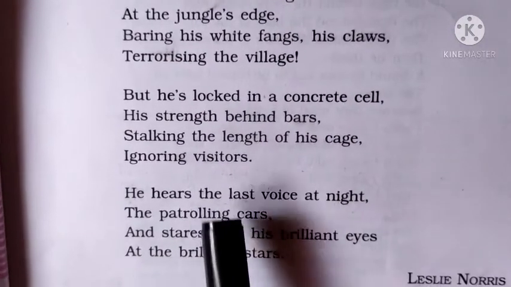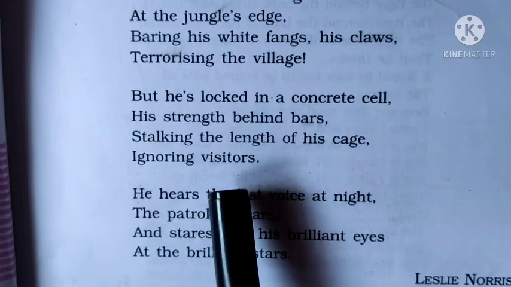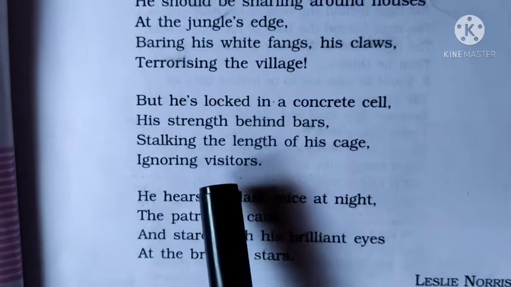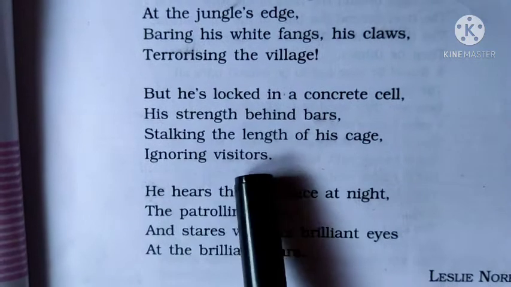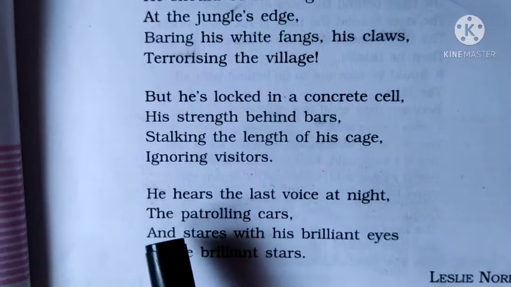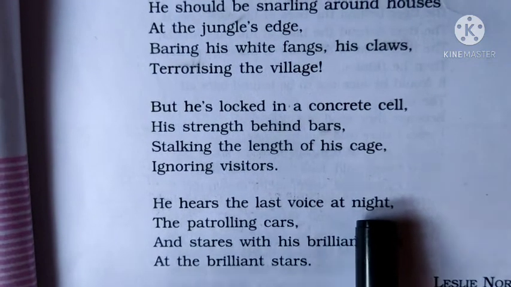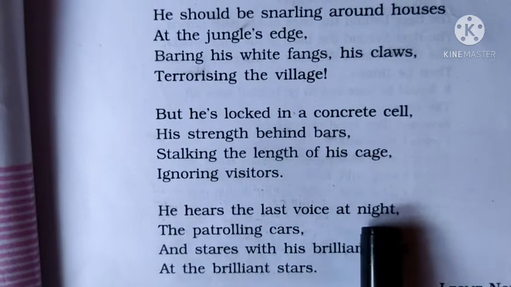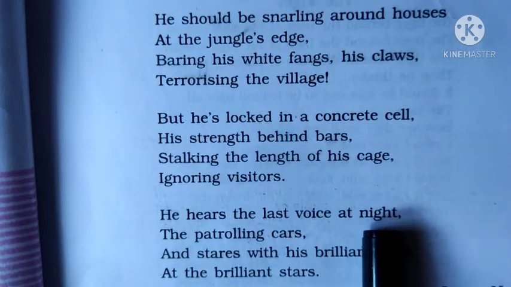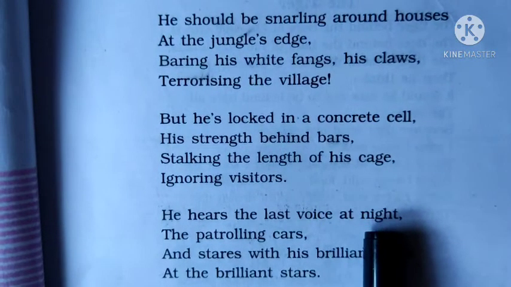How much is the length of his cage? In that space he is moving slowly and quietly, ignoring the visitors. He hears the last voice at night, and when it becomes night, the last voice he used to hear is the vehicle of police.